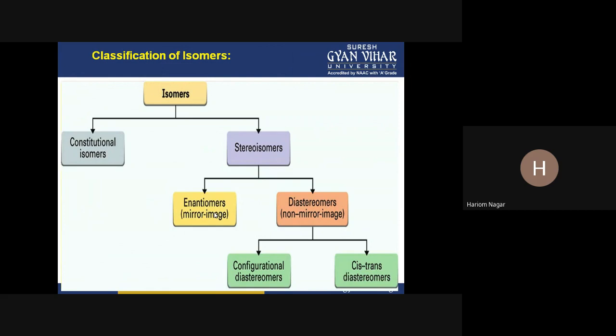And if you talk about the diastereomers, diastereomers are actually the non-mirror images. They are not mirror images of each other. If I am talking about these compounds, we can easily understand these things by the